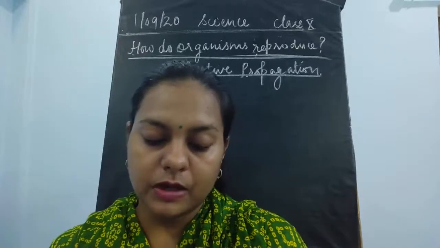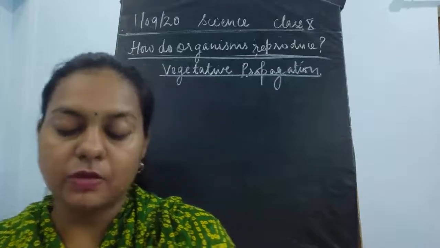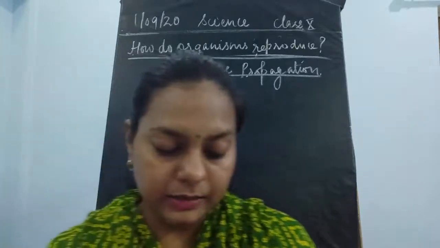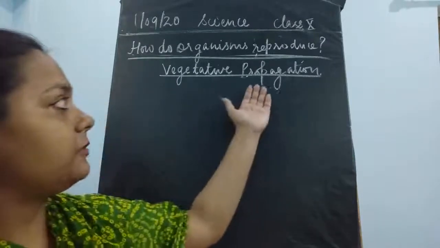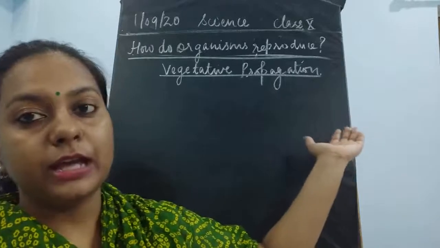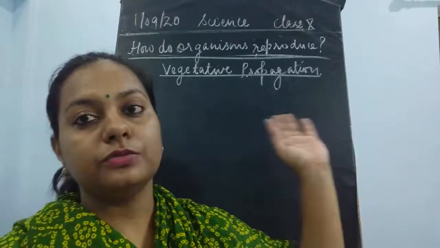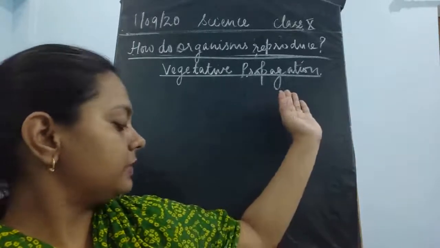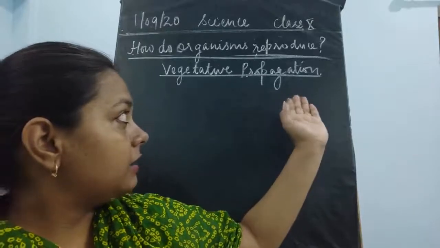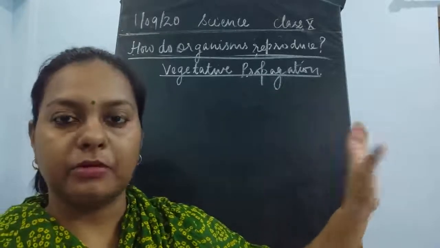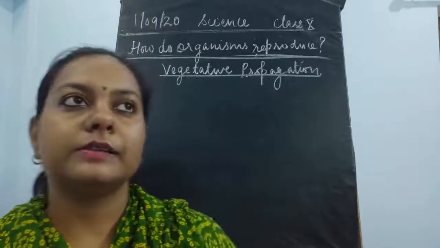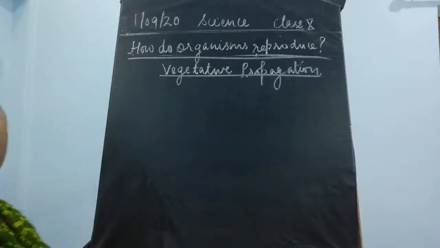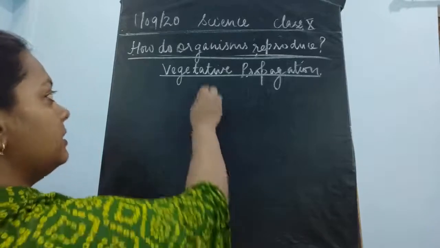So this was all about yesterday's video, and we have also given some concept of vegetative propagation, where I have told you that vegetative propagation is a way by which an organism increases its number, and propagation means increasing its number. And what is the meaning of the word vegetative here? Vegetative means it is a type of propagation, an increase in population, which takes place in plants.